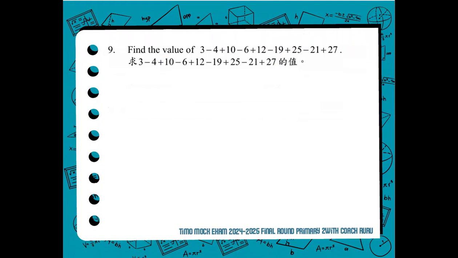So, the best thing to do with item similar with number 9 is to apply the same principle that, for example, math problems like, what if you have 18 fruits? Then you gave away 16 of the fruits to your friend. But your mom gave you 20 more. So you shared 22 fruits to a classmate. But your father sent you 30 more fruits. So how many fruit do you have left?